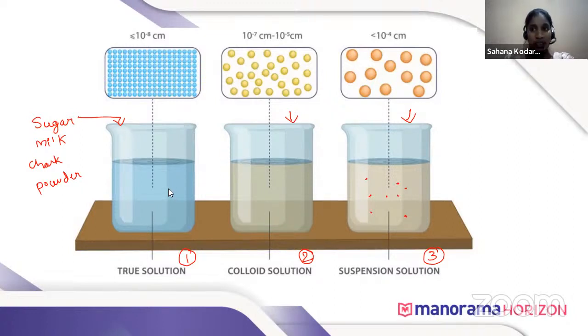A solution in which you get a homogeneous mixture is called a true solution. And the solution where we added milk is not transparent; it looks homogeneous, but it is heterogeneous. So milk solution is a colloidal solution, and the beaker which contains chalk powder, where the chalk powder is suspended, is called a suspension. So we will learn this one by one now. Okay.